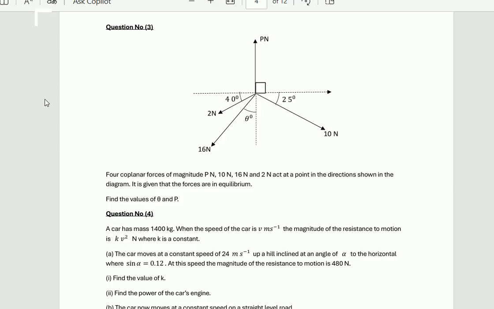For question number 3, the forces are given as you can see on the screen. Four coplanar forces, coplanar meaning the forces are in the same plane, of magnitude P Newton, 10 Newton, 60 Newton and 2 Newton act at a point in the directions shown in the diagram. It is given that the forces are in equilibrium. Find the value of theta and P. We shall find the value of theta, this one, and the value of P.